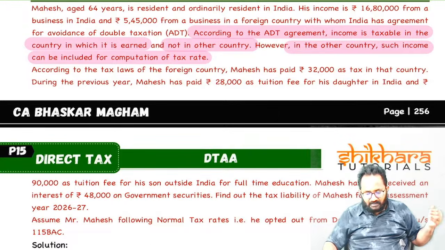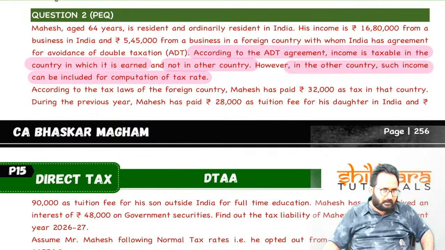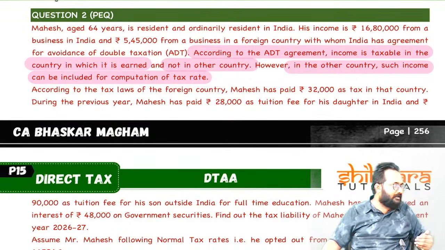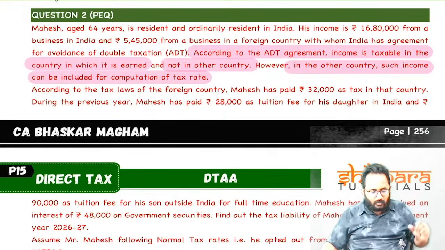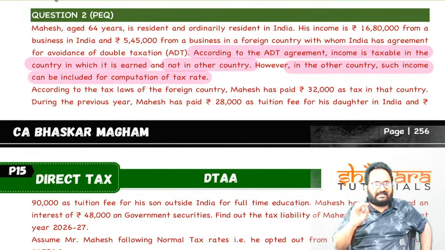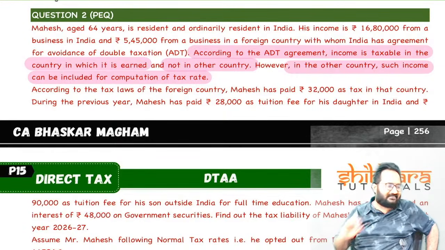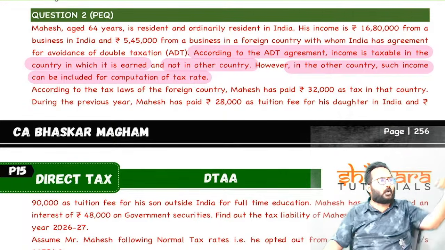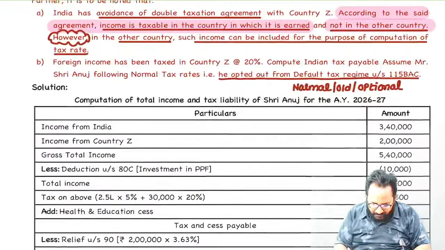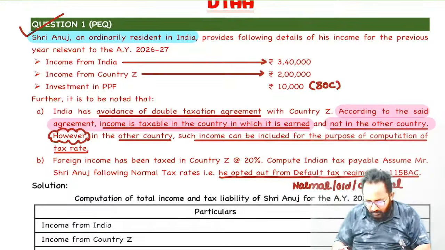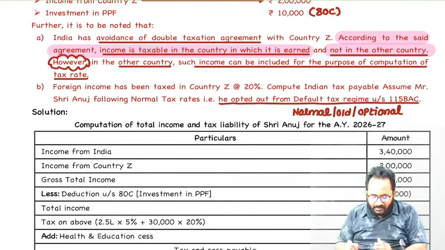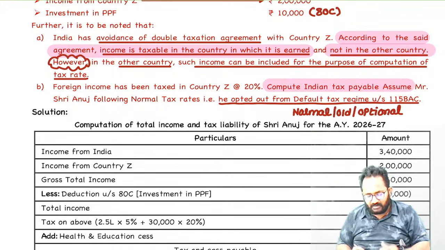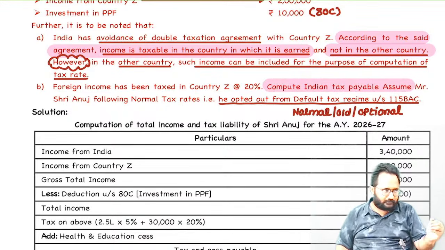Many students are reading this question, but they are not understanding what method we are going to follow for giving the relief. Now, from the first and second questions, you can easily identify this method is nothing but the tax exemption method, within that exemption with progression. So now I will solve this question on paper. In exam also, what they always ask is the computation of the total income and tax liability of so and so.